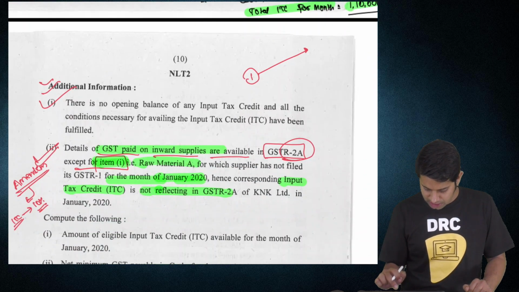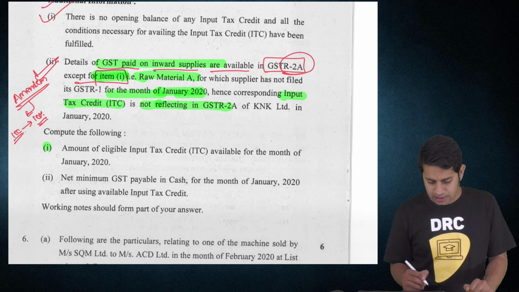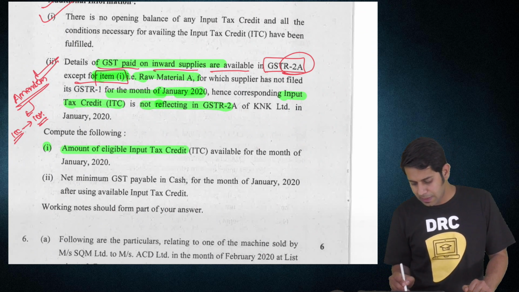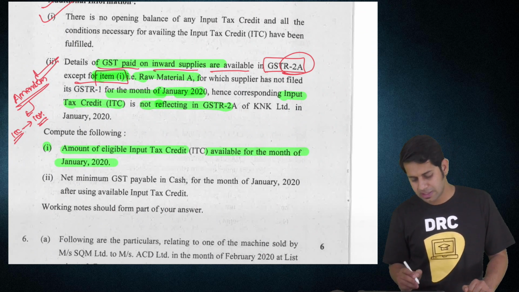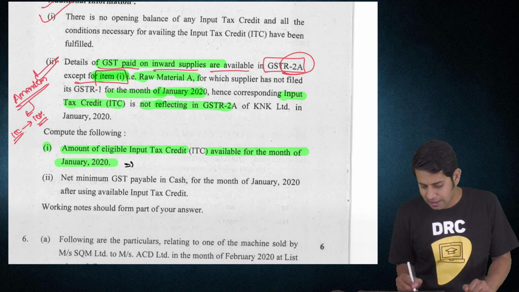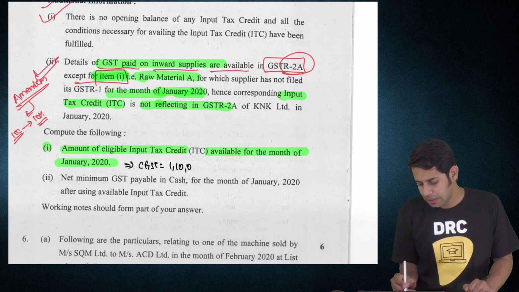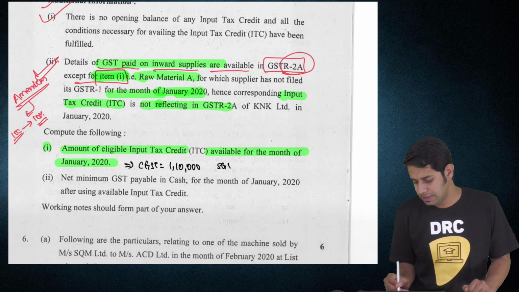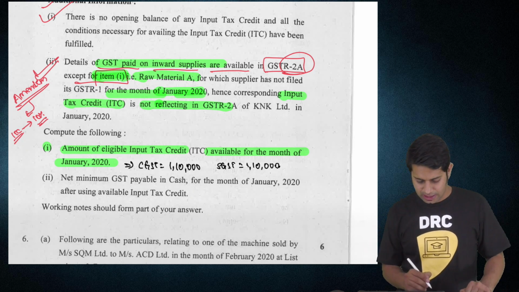So what is the first question which they have asked? Compute the eligible input tax credit available for the month of January 2020. So what is your answer? The available ITC is CGST equal to 1,10,000 and SGST equal to 1,10,000. This is the available input tax credit.